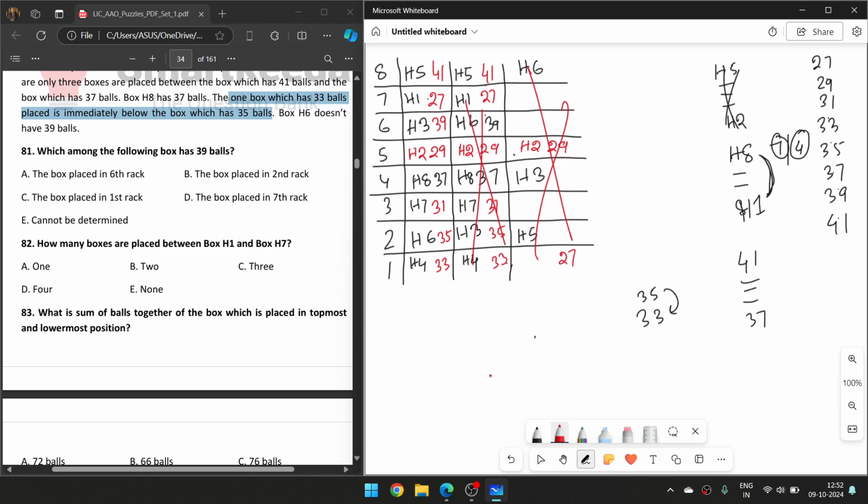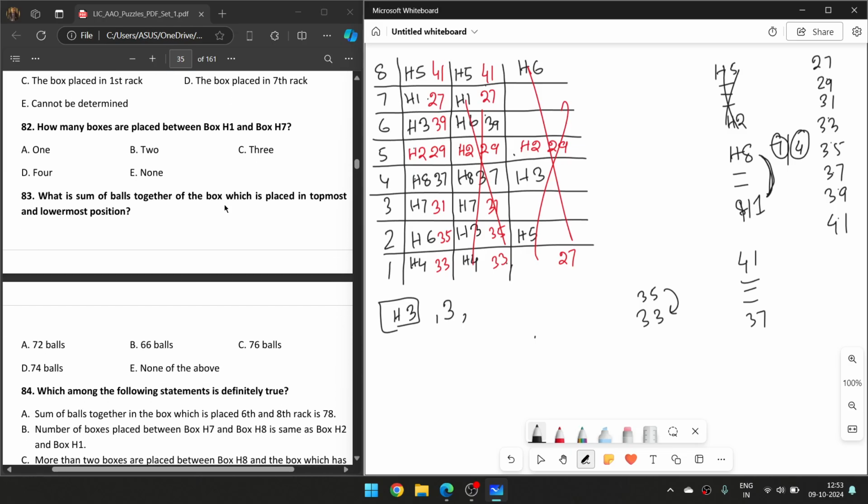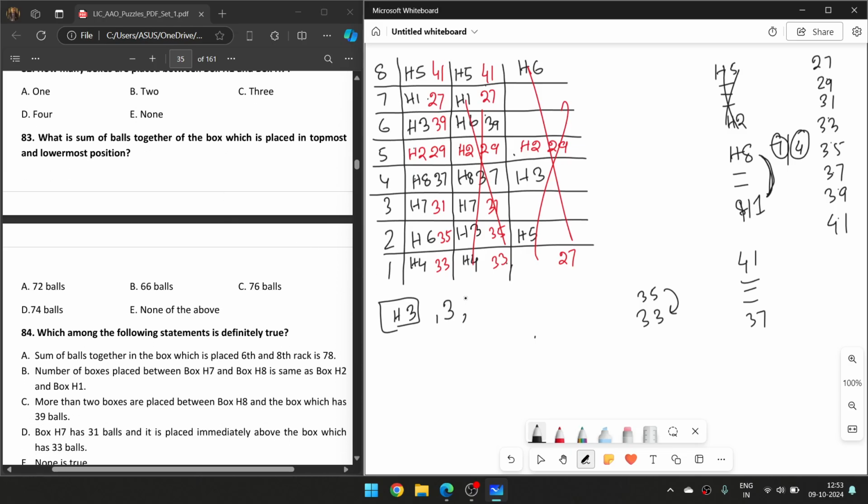Which of the following boxes has 39? As I can see, 39 is H3. So H3 means the box which is in the 6th rack. Now the next question is how many boxes are placed between H1 and H7? H1 and H7, 1, 2, 3, so three boxes are placed. What is the sum of the balls together which are placed topmost and lowermost? Topmost is 41 plus 33. That means 3 and 1 are 4, and 4 and 3 are 7. So 74.